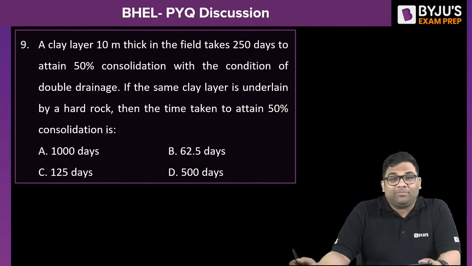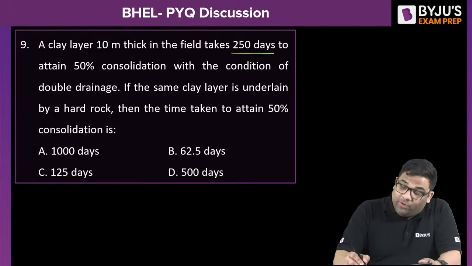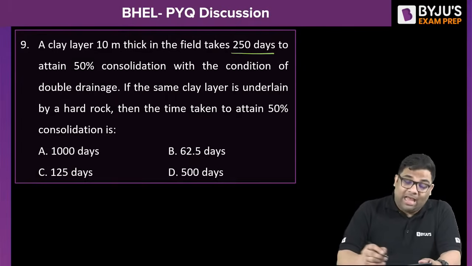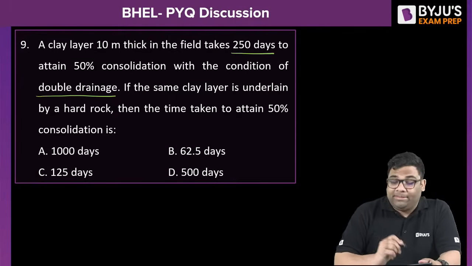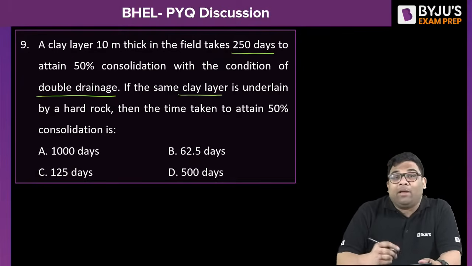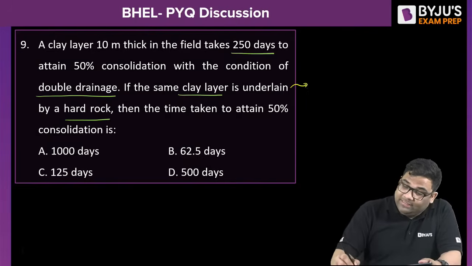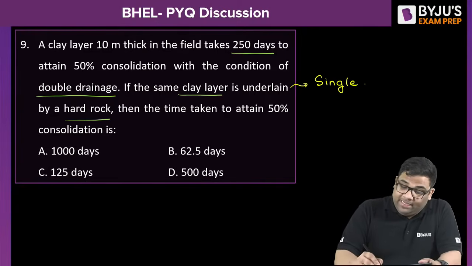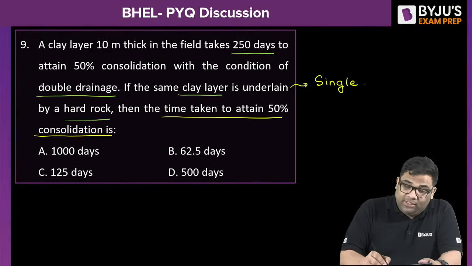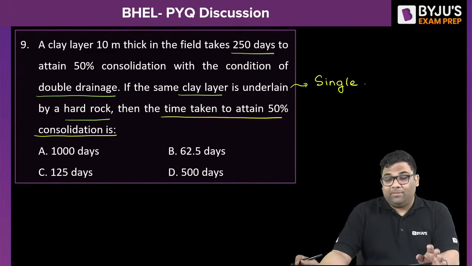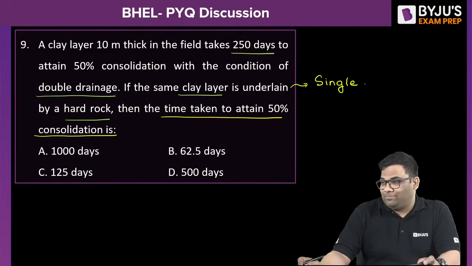A clay layer 10 meter thick in the field takes 250 days for 50% consolidation if it is having double drainage condition. If the same clay layer is underlain by hard rock, what is the meaning of this? That means now it is single drainage. The time taken to attain 50% consolidation will be how much? Please tell me the right answer to this.